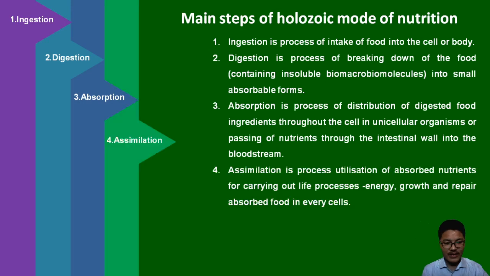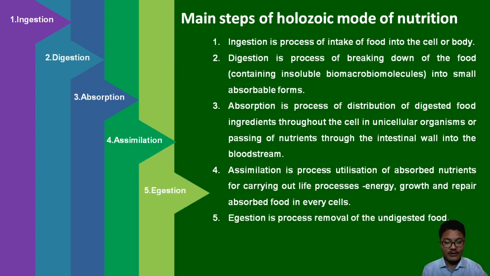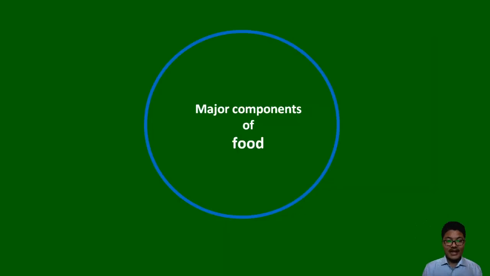Then fourth, we have assimilation. Assimilation is using the absorbed nutrients for carrying out different life processes, whether for deriving energy or for growth and repair. And lastly, we have egestion. Waste or undigested food is removed by a process called egestion.